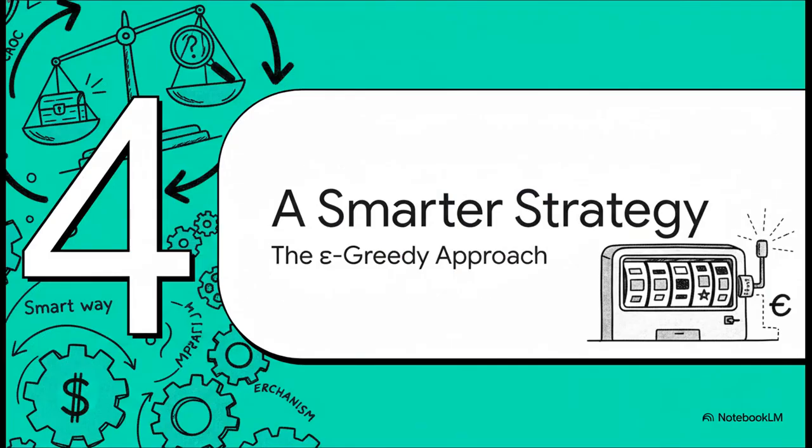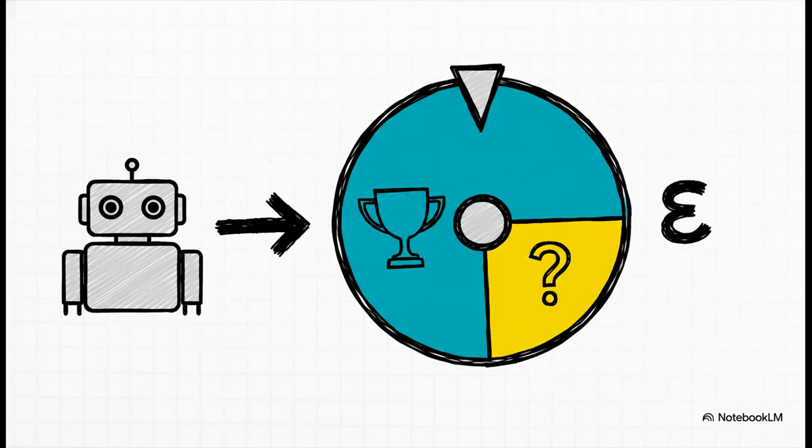Okay, so obviously, jumping the gun and just exploiting is not the way to go. It can be super costly. We need a smarter strategy, something that balances things out. And that brings us to one of the most famous and honestly elegant solutions out there, the epsilon greedy algorithm. The idea here is just beautifully simple. Most of the time, let's say 90% of the time, you act greedily.